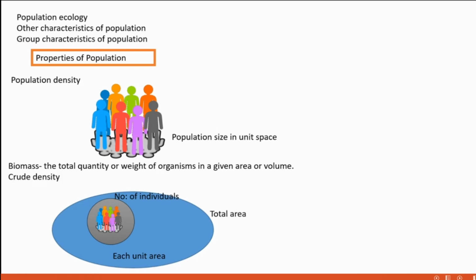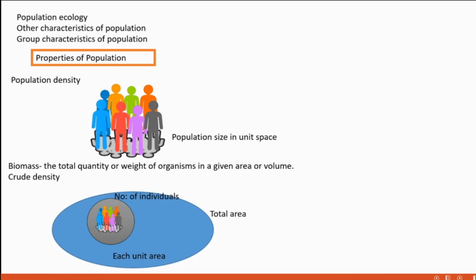Okay. Then properties of population. What are the properties of population? We are going to see now. In this part, small terms are coming, and all the terms are very important. All can be asked as one mark or two mark questions. Population density. What is population density? It can be asked in that way also.